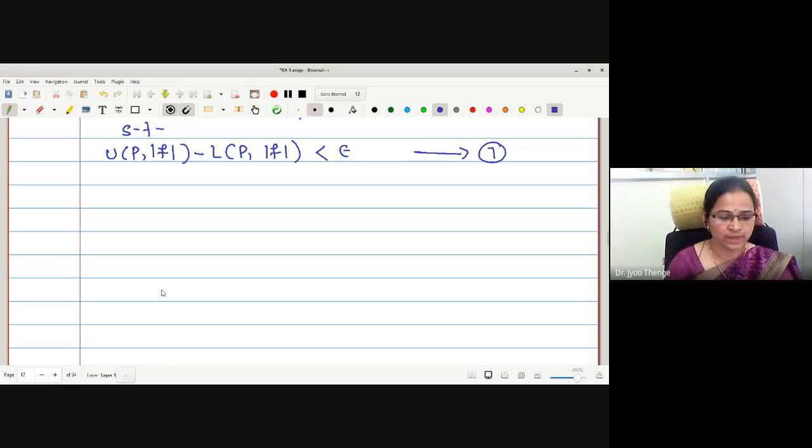Now we will try to establish the relation between the bounds of mod f and f square. Here purposefully instead of f we are taking mod f because whenever I take mod f we know clearly the bounds are non-negative and it will be easier for us to establish the relation between the bounds.